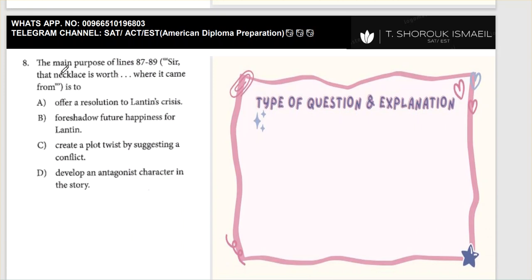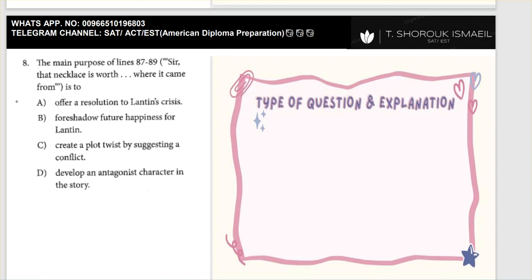Question number 8. The main purpose of lines from 87 till 89: that necklace is worth, where it came from, is to. So here we have a line reference, and we need to go to the passage and find its main purpose.